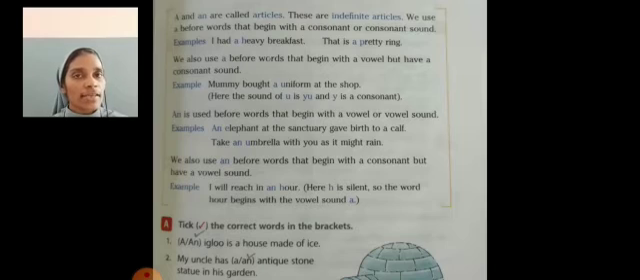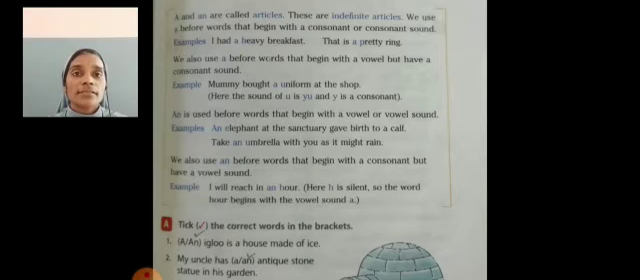Now, an. An is used before words that begin with a vowel or vowel sound. Where do we use an? For example, an elephant at the sanctuary gave birth to a calf. Here, which is the article used? An. Which is the noun here? Elephant. The word elephant starts with the vowel sound E. An elephant.